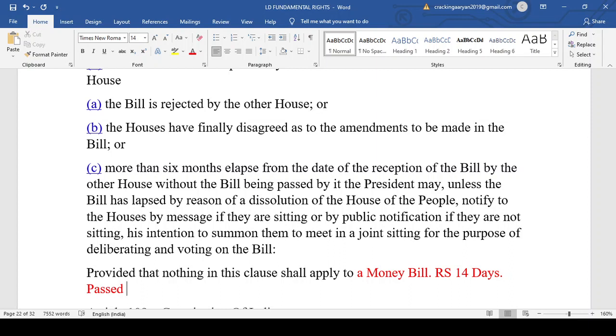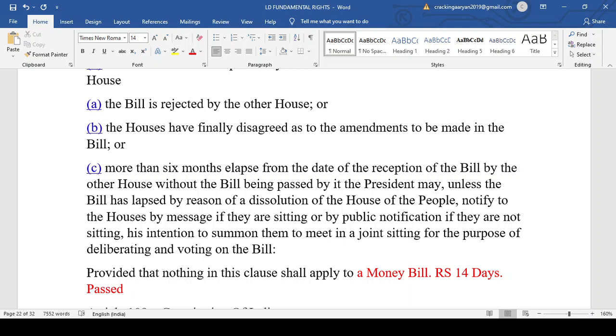What I told is that if it is an ordinary bill and it is rejected, or the amendment has been disagreed, or 6 months time has passed, then the President will call for the joint session of both Houses of the Parliament, which will be presided over by the speaker of the Lok Sabha. But this article, that is 108, will not apply to a money bill, because we know that a money bill can only be introduced in the Lok Sabha.